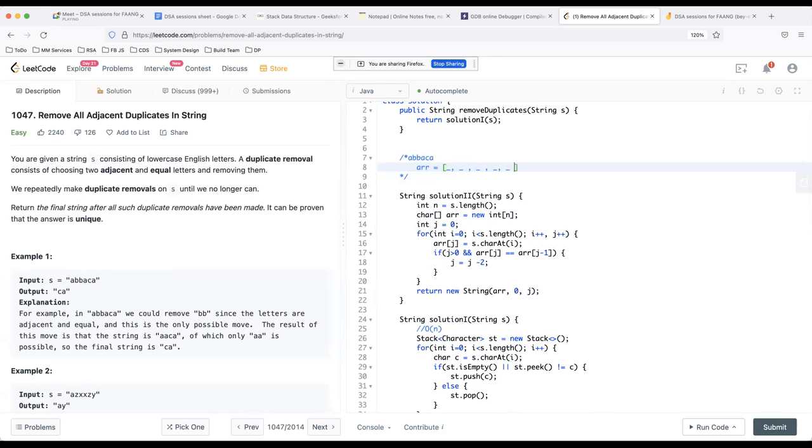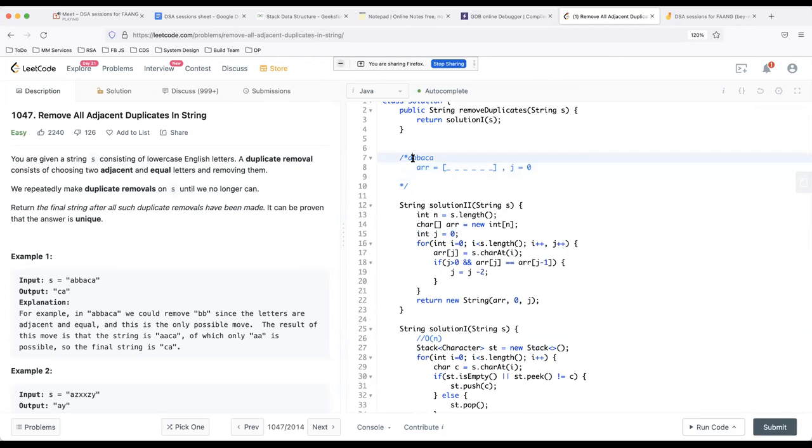Okay, so 1 2 3 4 5 6. It has 6 empty places in this array. I'll just remove the commas. So 6 empty places. Now I traverse on the string. Initially my j is pointing at 0, so I'll just write j also. J is pointing at 0. I is also pointing at 0.